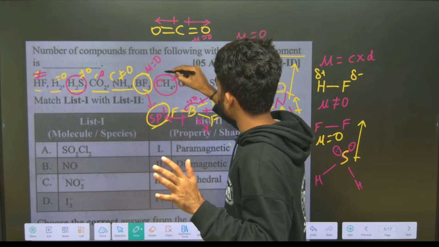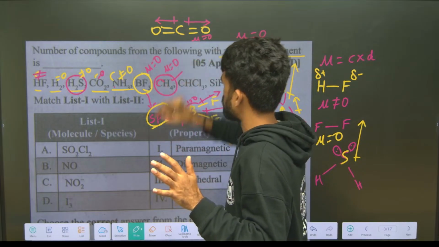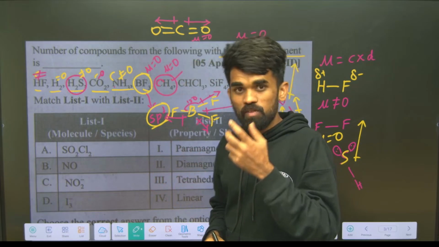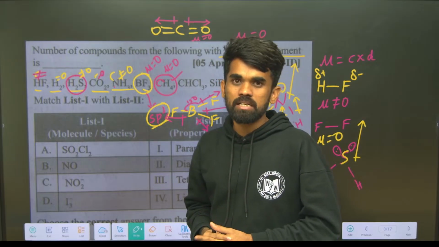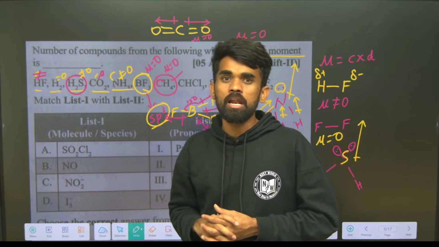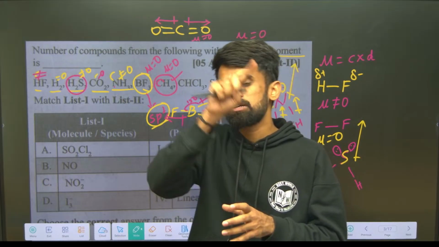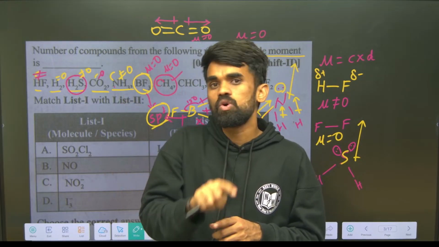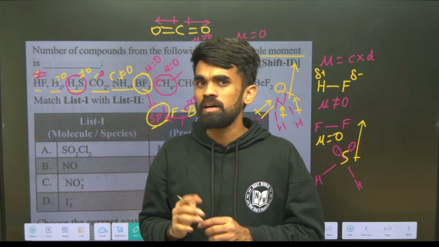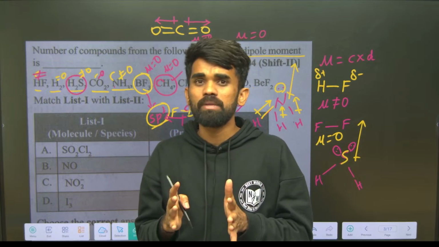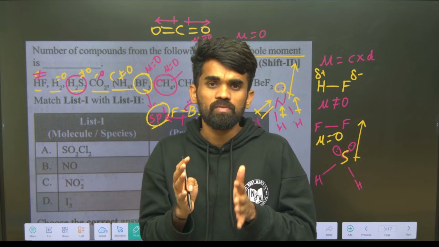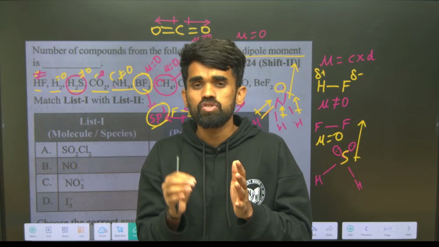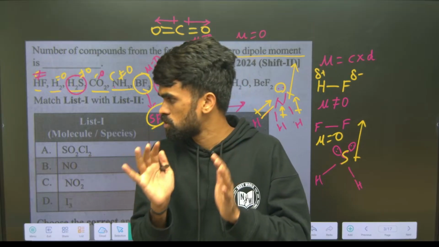Therefore its dipole moment will be 0. Okay, hope this is clear. For example PCl5, if we consider PCl5, what you will get? Trigonal bipyramidal geometry. So all the surrounding atoms are the same, and there are no lone pair electrons on the central atom. Therefore it has symmetry around the central atom with regular geometry. So the dipole moment will be equal to 0 for it.